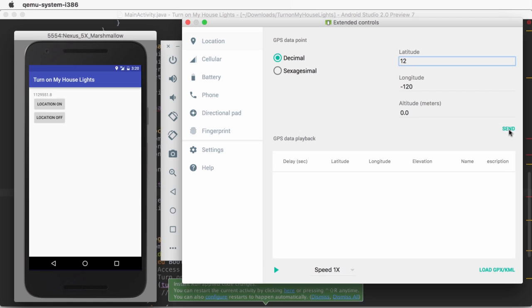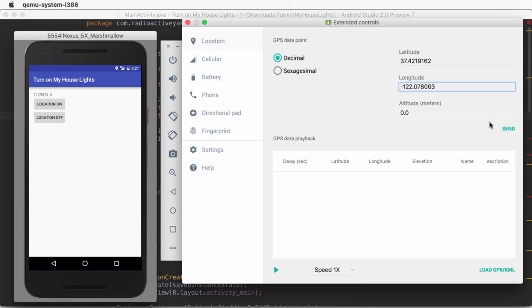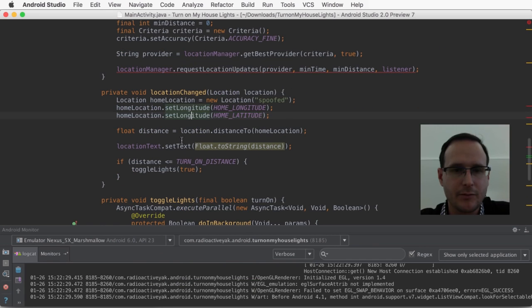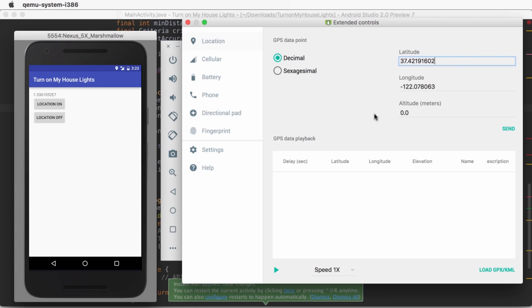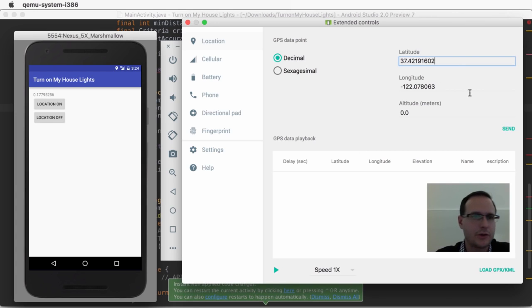Perfect. Eventually I tried plugging in the values for my home location at the Googleplex, and the distance result is not what I expected. So now I know the problem is the distance calculation. I spent several minutes going down some blind alleys. I'm pretty convinced I'm transposing lats and longs somewhere, but eventually I see what's right in front of me. Alright, so you can see I've set both latitude and longitude to the same value. Now we are much closer to our house. In fact, less than a meter away, which you'd hope, given that it's the right value.